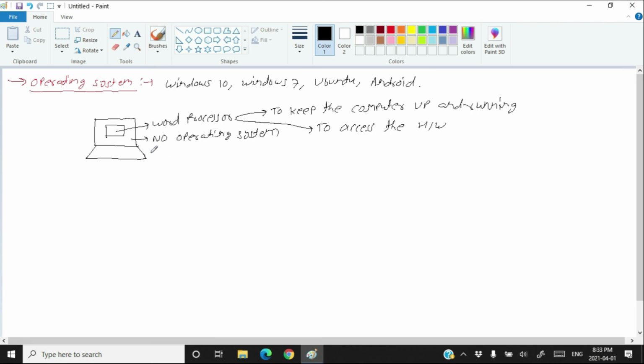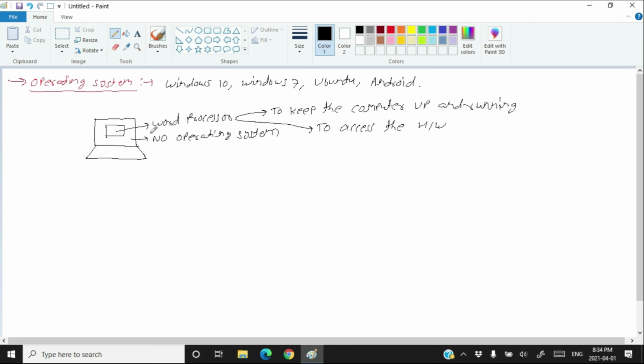The word processor just says the operating system to access the hardware for it. But since we are assuming we do not have any operating system, the word processor itself will have to access the hardware.